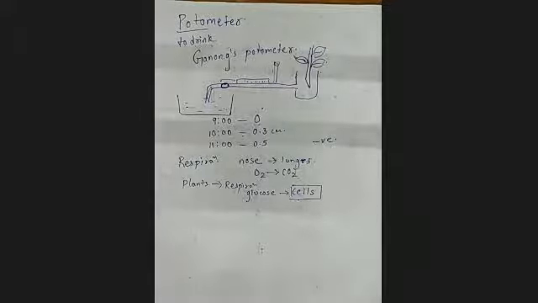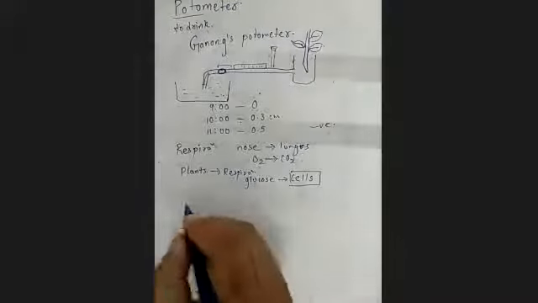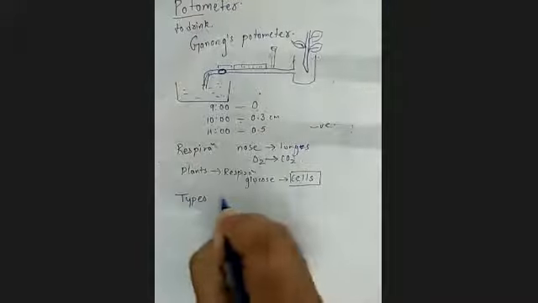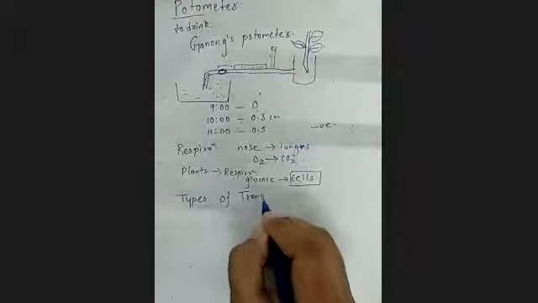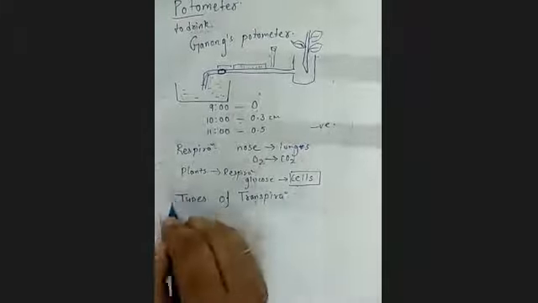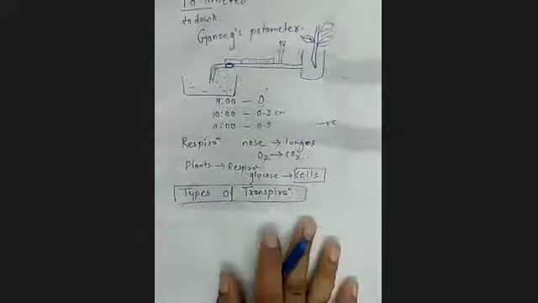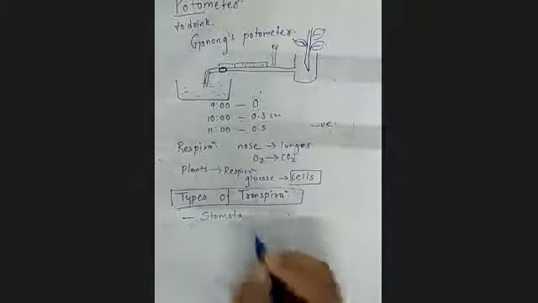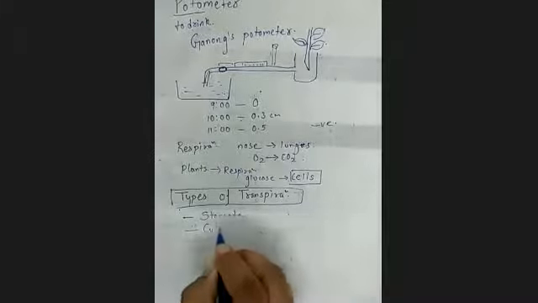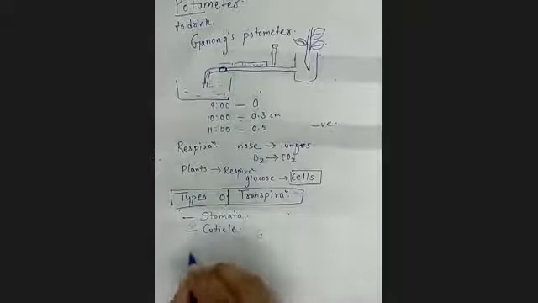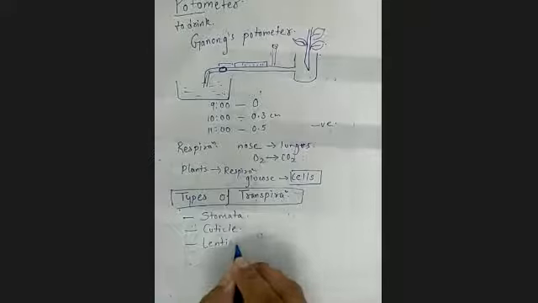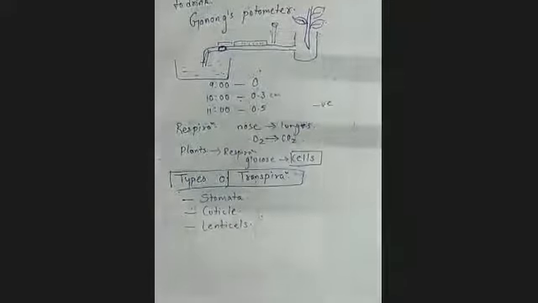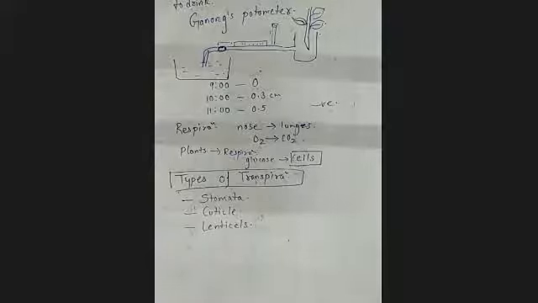So let's proceed further with the types of transpiration. There are three types: through stomata, through cuticles, and through lenticels. If lenticels is not clear to you, we will definitely see the diagram and their location in the plants.